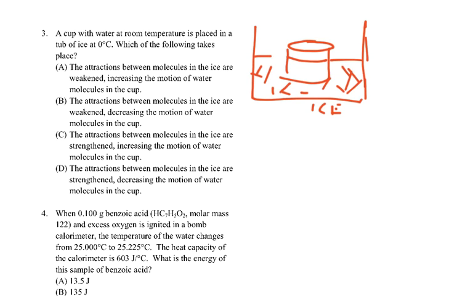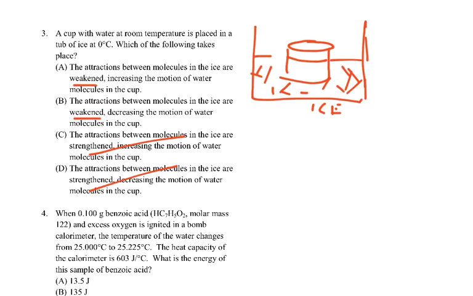So the attractions between the molecules in the ice are weakened. Well, this is room temperature water, so yeah, it's going to warm up the ice a little bit. It's going to weaken their attractions. So yes, the attractions between the molecules in ice are weakened. The attraction between molecules in ice strengthened? That's not going to happen. Okay, so we can knock off C and D.